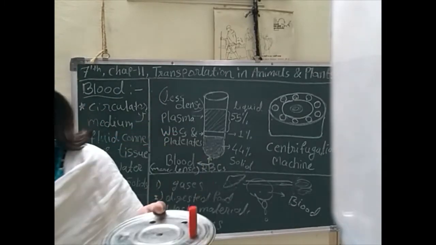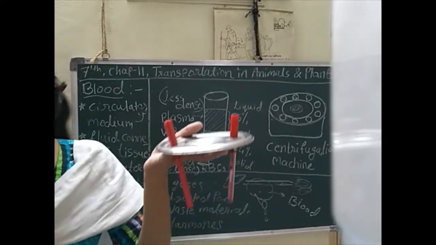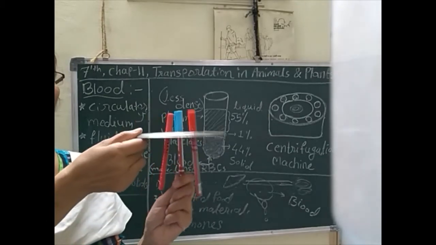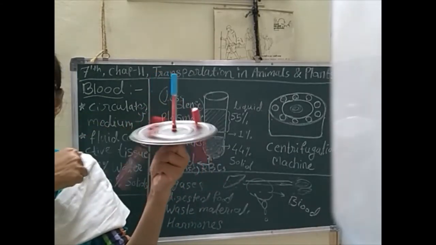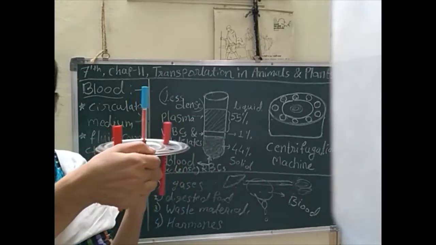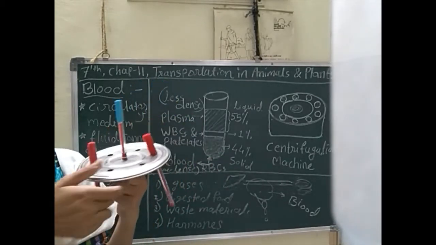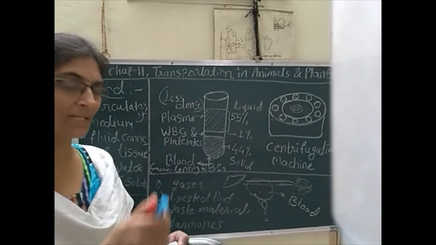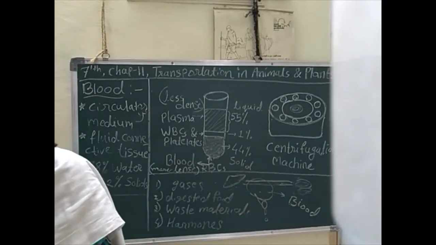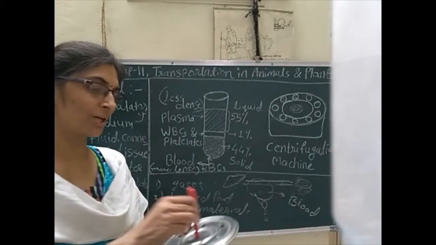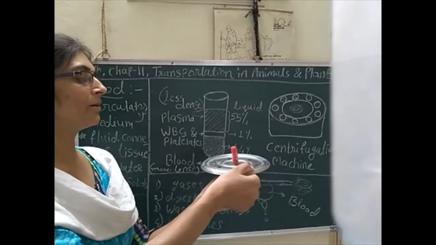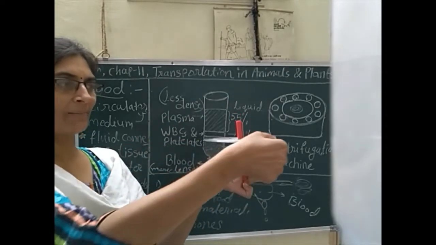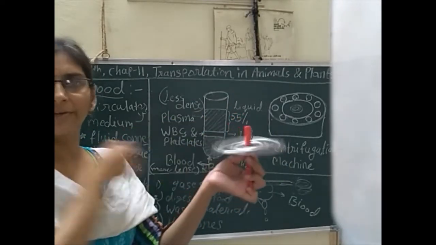After fitting the blood samples, the plate rotates very speedily, as it is an electrical machine, so it runs very fast. Due to this circular motion, the plate is rotating continuously very fast.